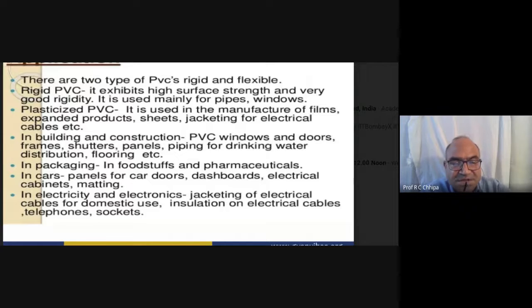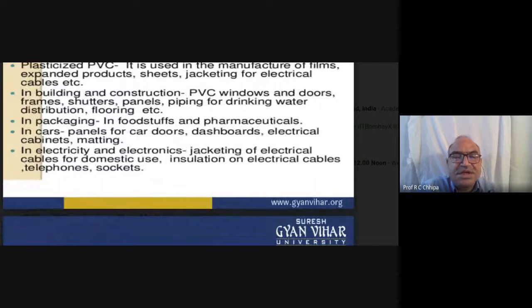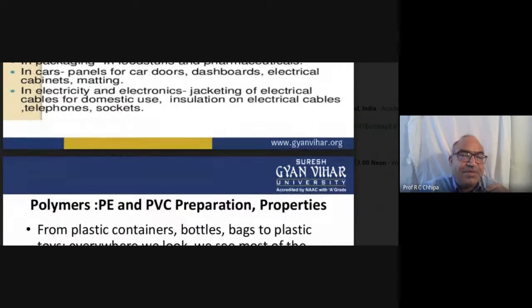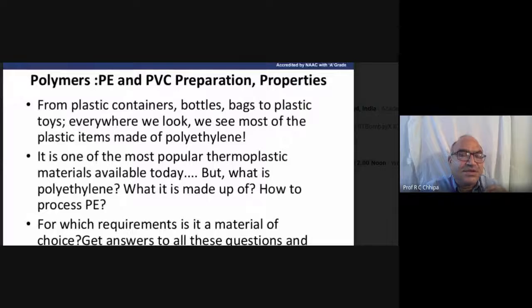In packaging, it is used for foodstuff and pharmaceuticals. In cars, panels for the car door, dashboard, and electrical cabinet. In electricity and electronics, jacketing of electrical cables for domestic use and insulation on electrical cable. This is one of the most important insulation, so insulation by polymers.